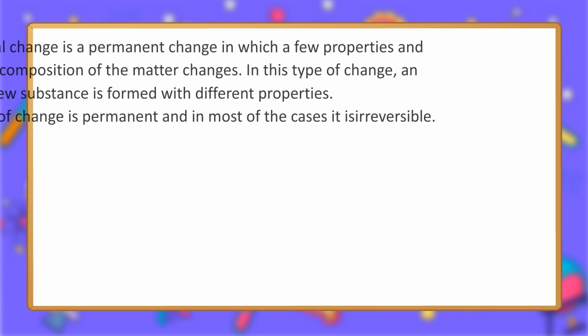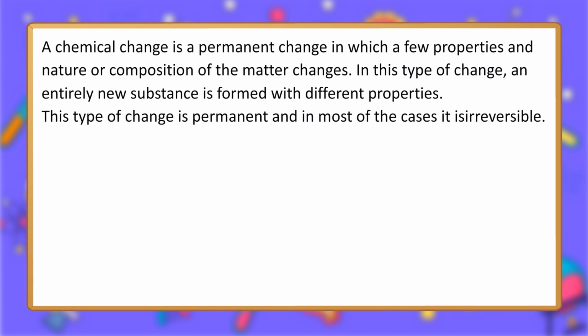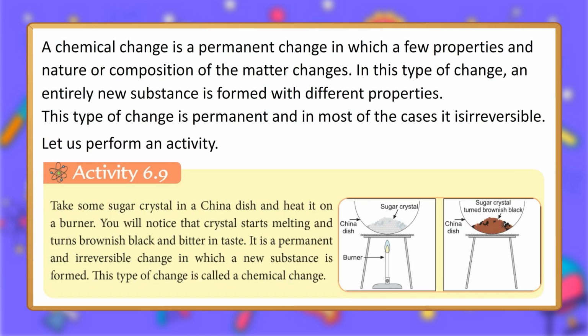Chemical change. A chemical change is a permanent change in which a few properties and nature or composition of the matter changes. In this type of change, an entirely new substance is formed with different properties. This type of change is permanent and in most of the cases it is irreversible. Let us perform an activity. Activity 6.9. Take some sugar crystal in a china dish and heat it on a burner. You will notice that crystal starts melting and turns brownish black and bitter in taste. It is a permanent and irreversible change in which a new substance is formed. This type of change is called a chemical change.